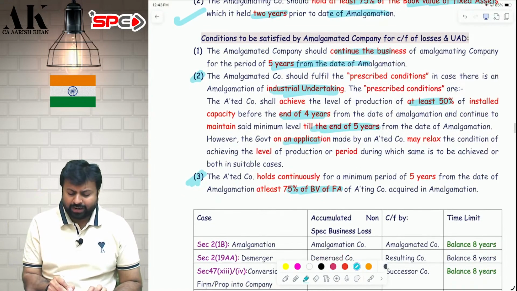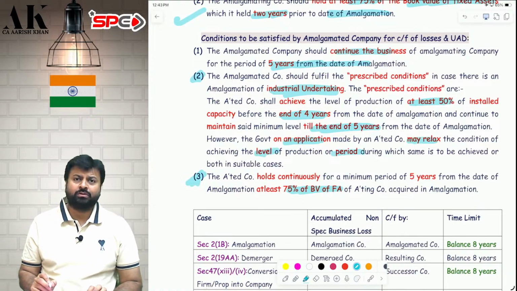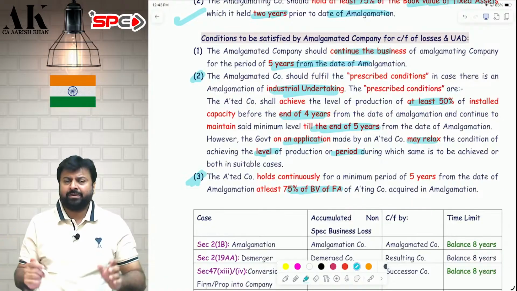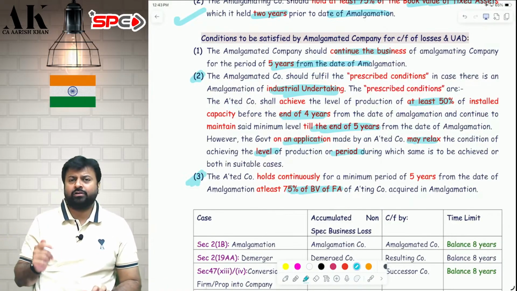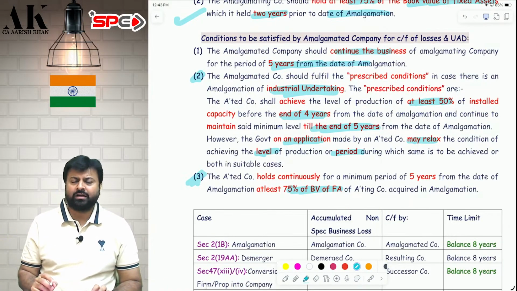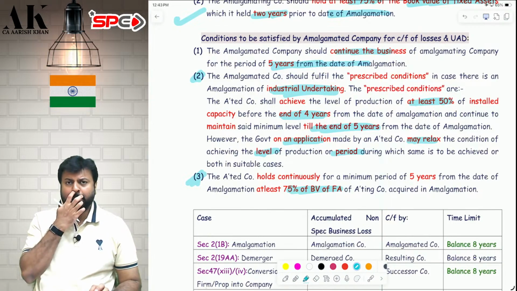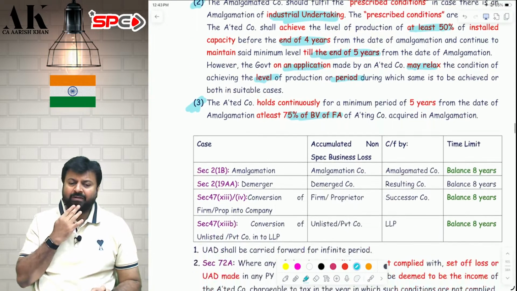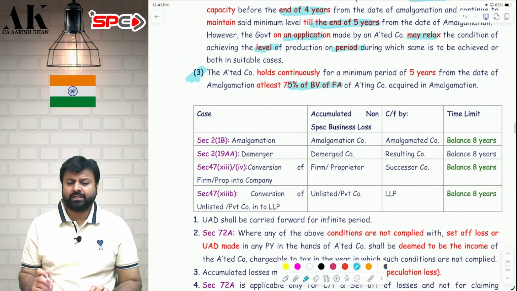The government, if required, they may relax the period, they may relax the percentage also. Relaxing the period means they will increase the period. Relaxing the percentage means they will reduce the percentage from 50 to 40, 30, whatever they want to, depending upon the circumstances. Now, some disadvantages.